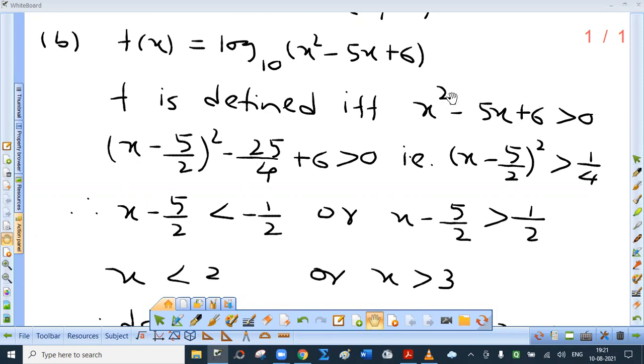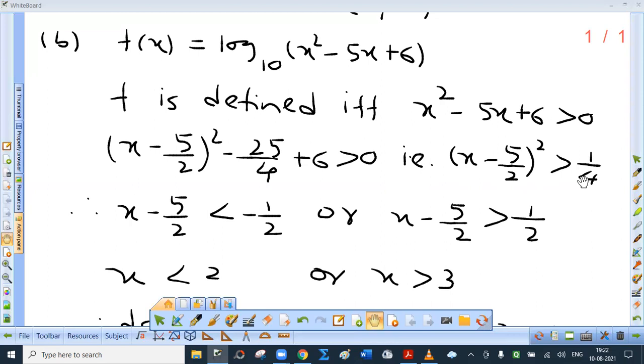Now square this. X square present, minus 2 times the product present, plus 25 by 4. We have unnecessarily added that, so subtract it, plus 6 as it is. Now minus 25 by 4 plus 6 is minus 1 by 4. Shift to the other side. So x minus 5 by 2 whole square is greater than 1 by 4. Now I have explained this at least 10 times: how to solve x square greater than a square. You can write x square greater than a square means x less than minus a, or, don't write and, x greater than a.